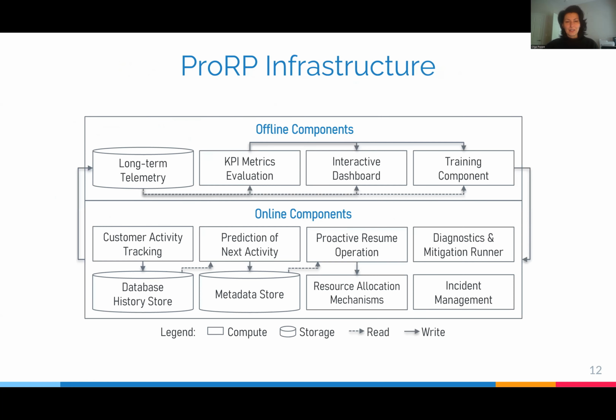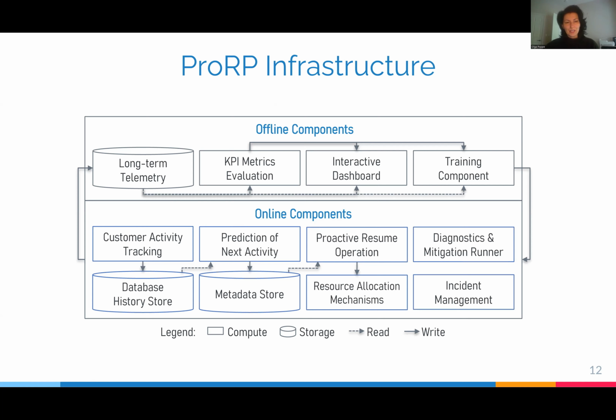We have built such an infrastructure and it consists of online and offline components. The online components track the customer activity and compactly store this history in a database history store. Based on this history, we predict the next activity for each database. We store the login time for each database in a metadata store. Based on this metadata, we trigger the resource allocation mechanisms ahead of predicted customer activity. We reuse existing diagnostic and mitigation runner and incident management to handle any incidents in production.